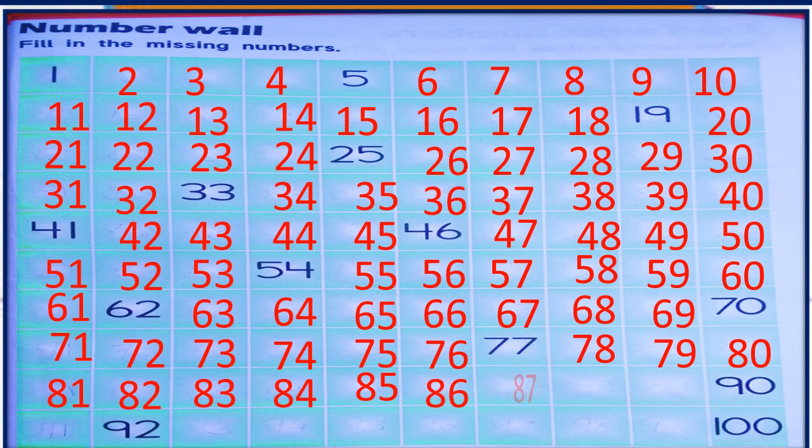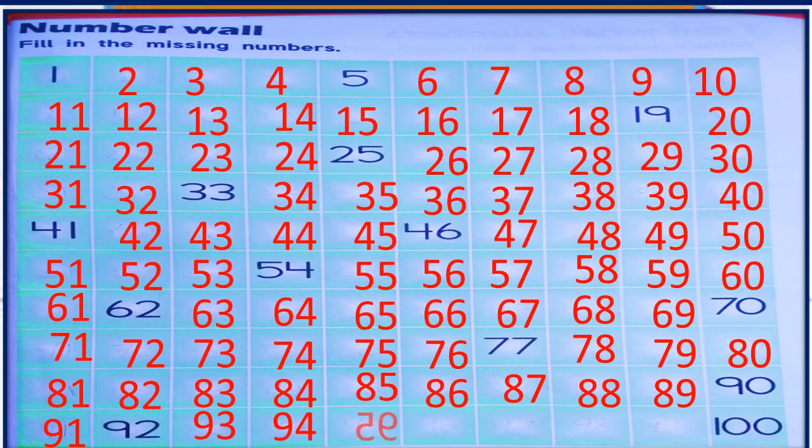80 after, we know that this number will come 81. 81 after 82. Then 83. 83 after 84. Then 85. Then next number is 86. Next number will come 87. Next is 88. Next is 89. 89 after 90.